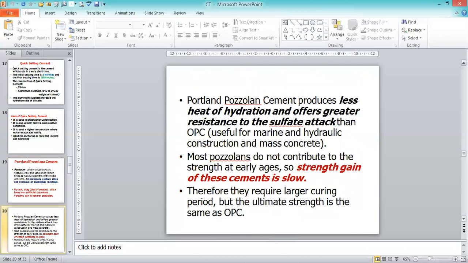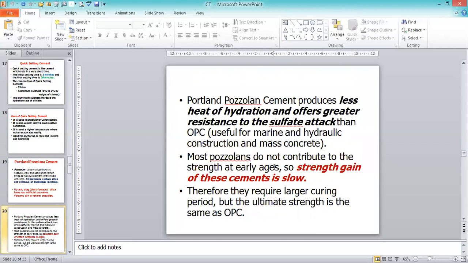Most pozzolanas do not contribute to the strength at early ages, so strength gain of this cement is slow. Here we are going to be using either fly ash, GGBS, or silica fume, because it takes time to get the highest strength. In the initial period it gains strength at a very slow process. After 6 months or after 1 year, the improvement of the strength will be there in the case of Portland pozzolana cements.